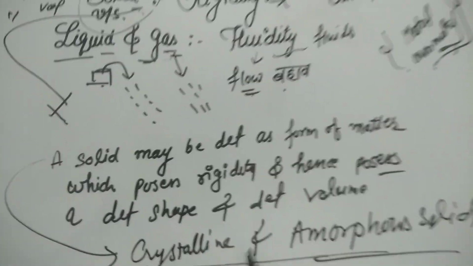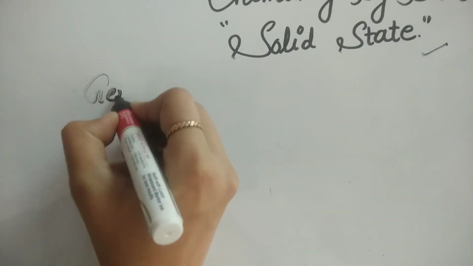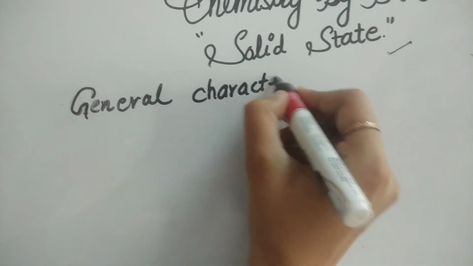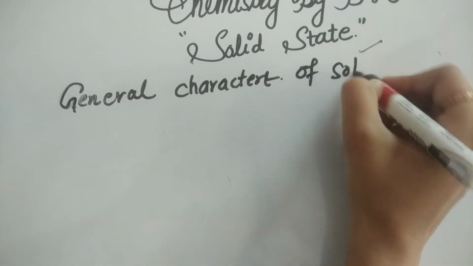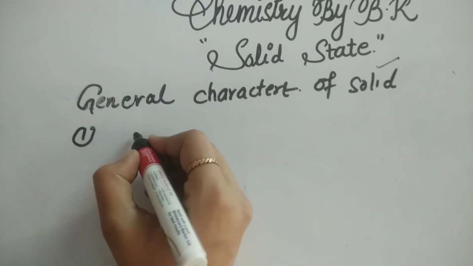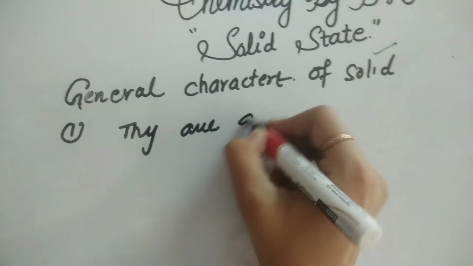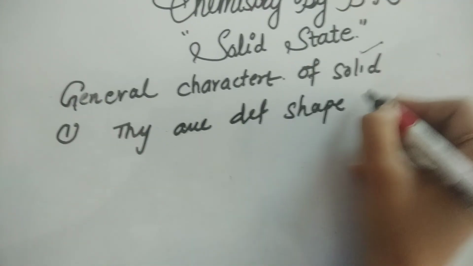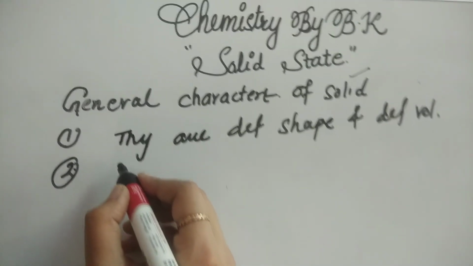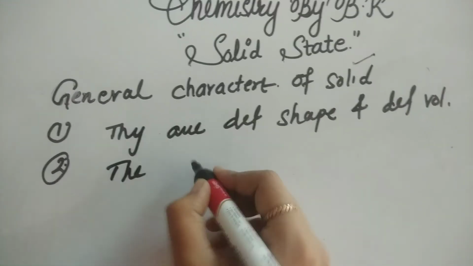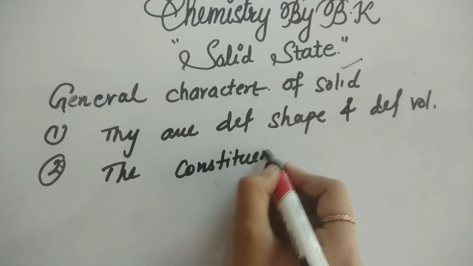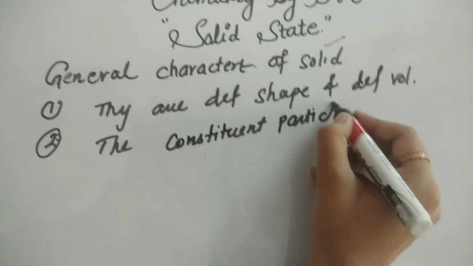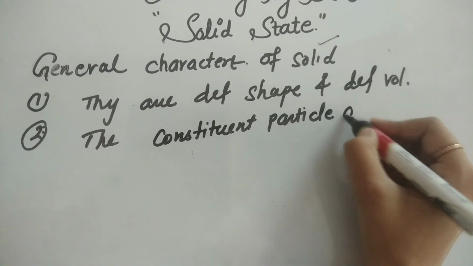We are going to discuss crystalline and amorphous solids. Firstly, we will discuss the general characteristics of solids. The first characteristic is that they have a definite shape and definite volume. The second characteristic is that the constituent particles are closely packed.